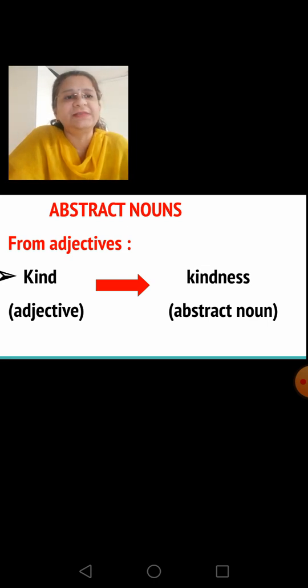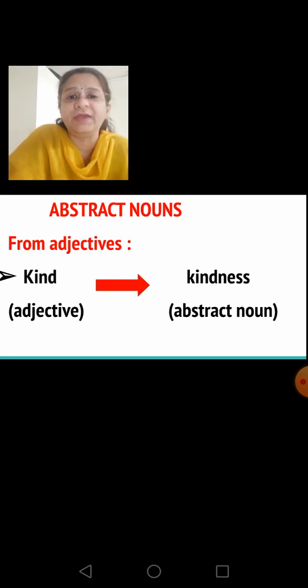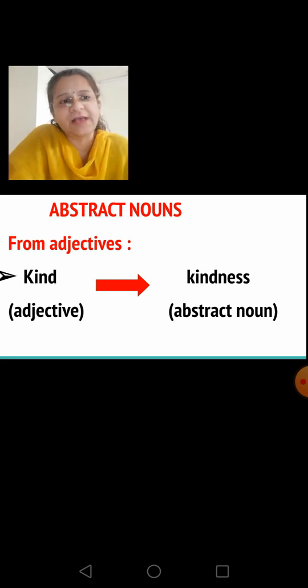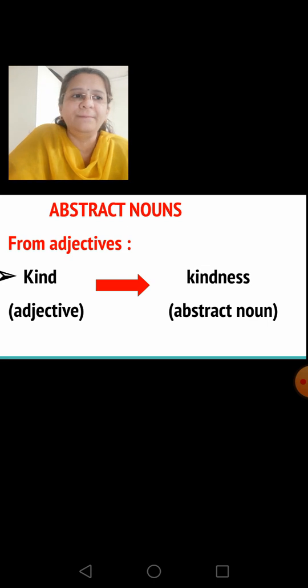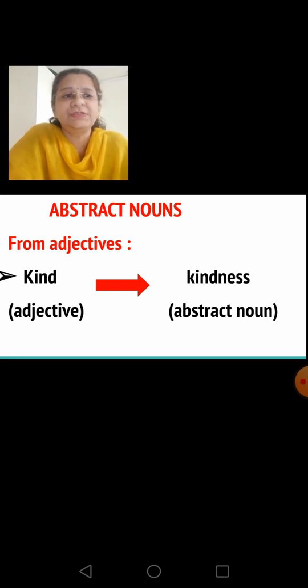Now, kind is an adjective. If one is kind, it is a quality of that person. For example, a kind man. So, it tells us more about the noun man. So, see how the adjective kind changes to kindness in abstract noun.